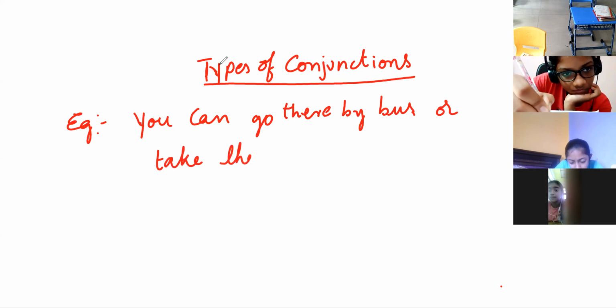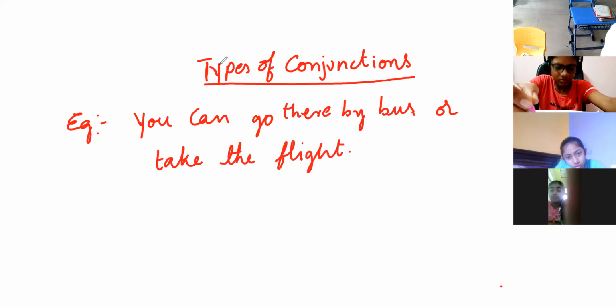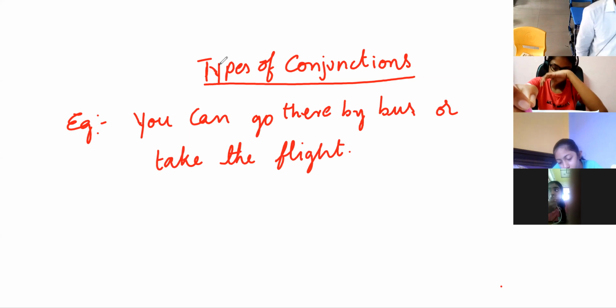See the statement: You can go there by bus or take the flight.